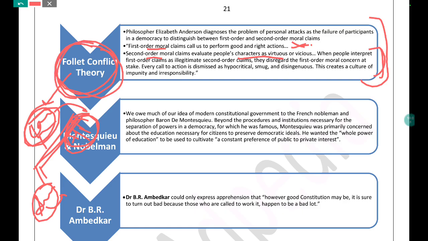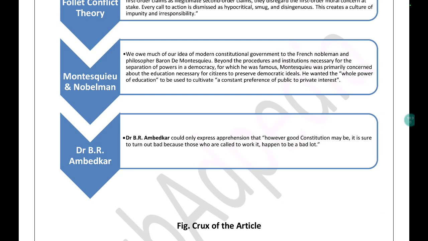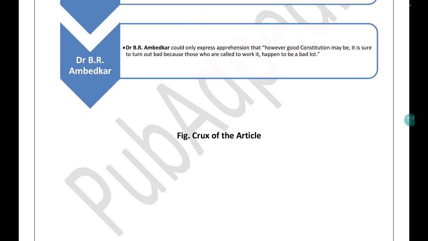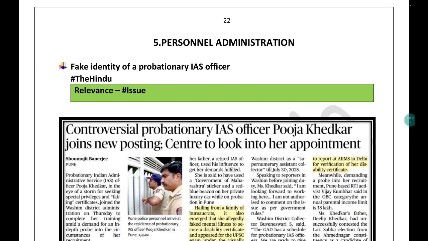You can go one point ahead and you can mention this Elizabeth Anderson. You can substantiate that okay, as per this thinker, problem of personal attacks is the failure of participation in a democracy. So when it comes to the conflict with respect to participation in democracy, these first order and second order moral claims can be used, and this is how you just need to read the articles. Apart from that, you can also mention Montesquieu and Dr. B.R. Ambedkar insofar as these kinds of conflicts and participation are concerned.